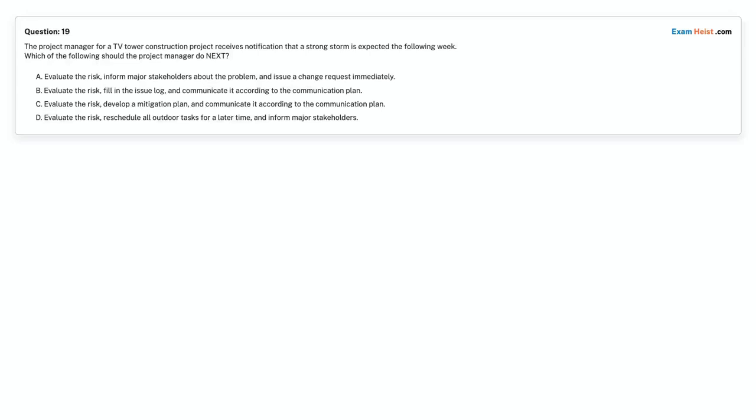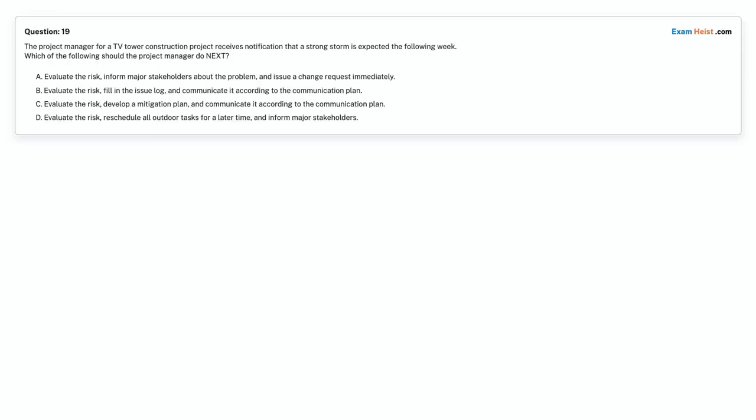Question 19. The project manager for a TV tower construction project receives notification that a strong storm is expected the following week. Which of the following should the project manager do next? Option A. Evaluate the risk, inform major stakeholders about the problem, and issue a change request immediately.